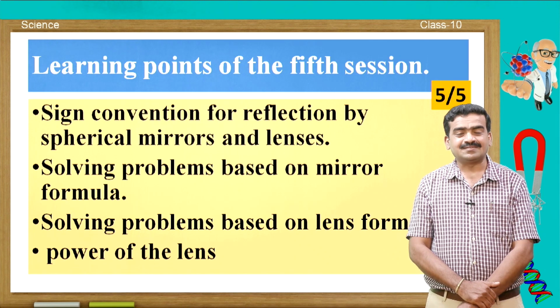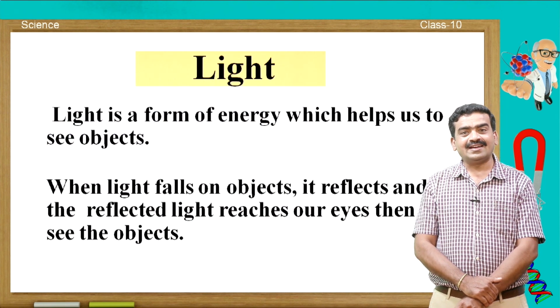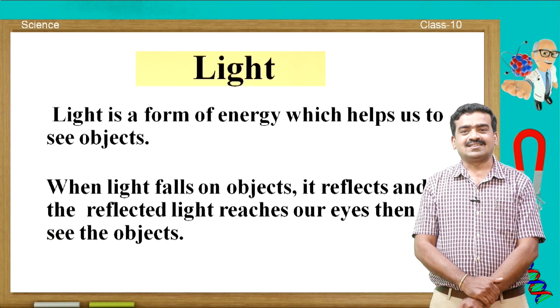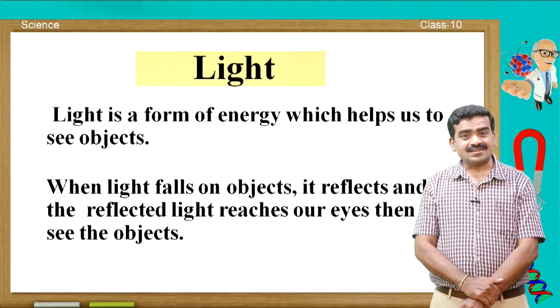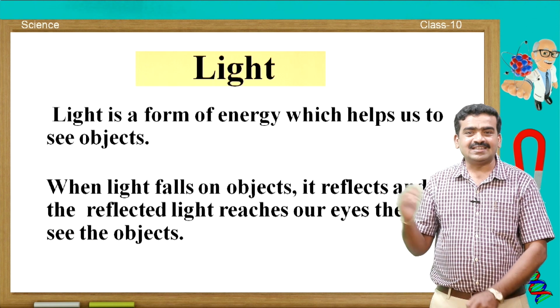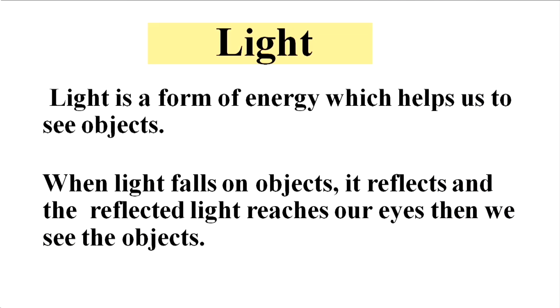My dear student, you have learnt about light in the previous classes, mainly about the basic properties of the light. You all know that light is a form of energy which helps us to see the objects. Without light, we can't see the objects. So, the properties of the light which help us in many ways, you are going to learn in this session.